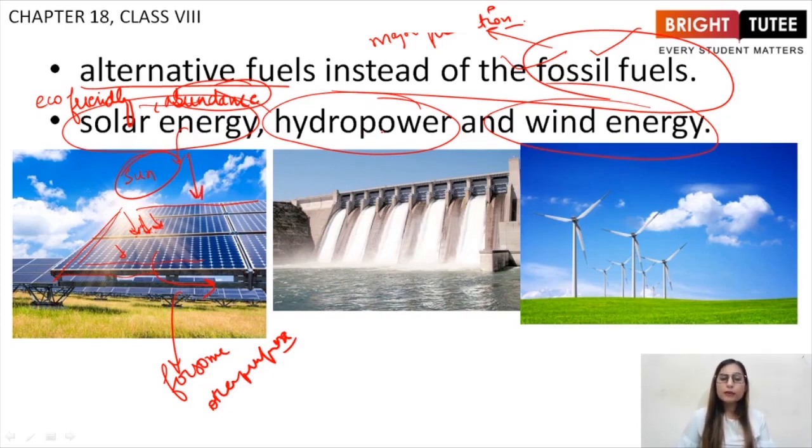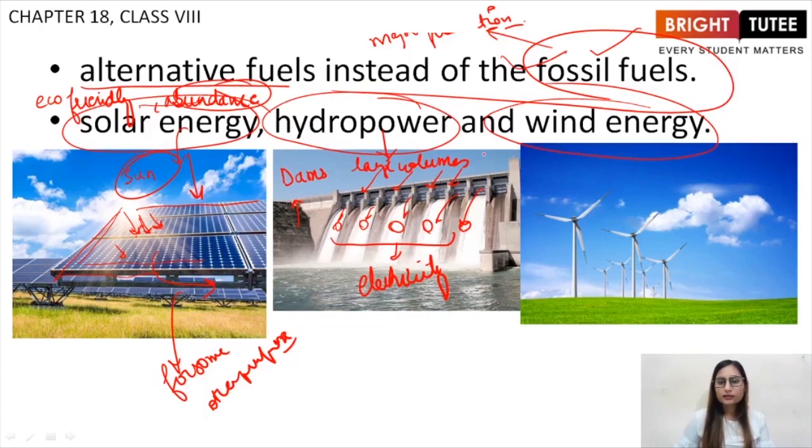Coming to the second example, that is hydropower. We have water bodies, rivers coming from mountains to the water bodies. So what happens is this water flows at a very high speed and there are large volumes. So by constructing dams, we put turbines under them and these turbines rotate as soon as the water falls on them, right? And these turbines are further utilized to produce electricity.